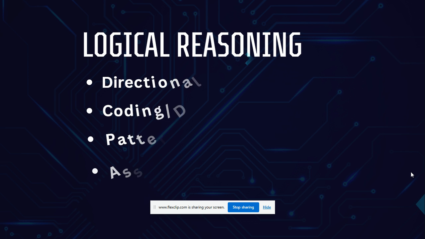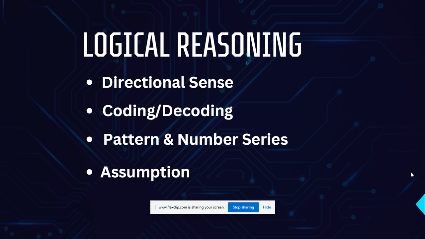And the third section is logical reasoning. Here you will mostly see questions based on directional sense, pattern, number series, and coding decoding. Assumptions you will see here too. So you can prepare assumptions, directional sense, pattern, number series, and coding decoding. These are the most important topics of logical reasoning.